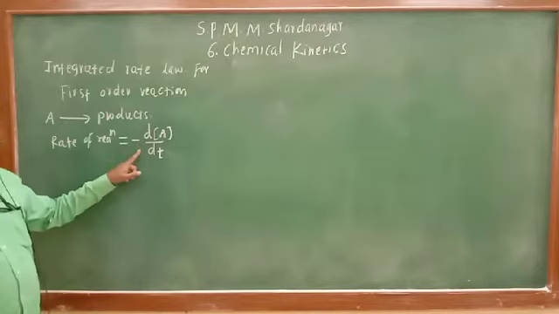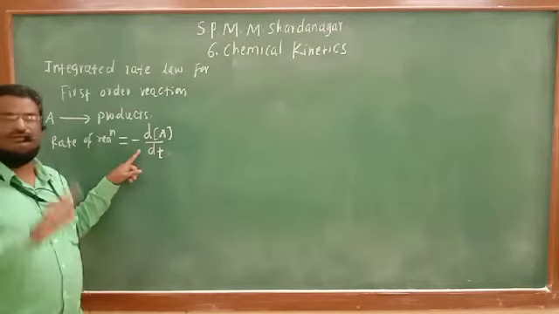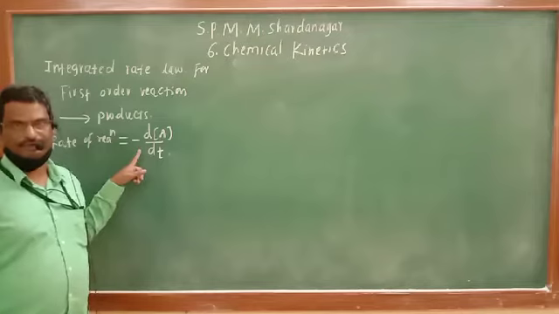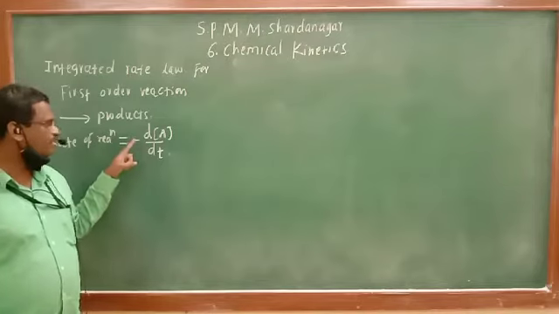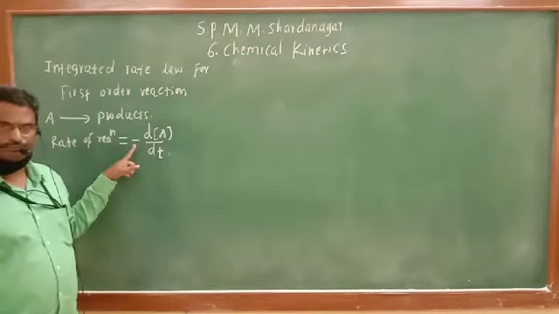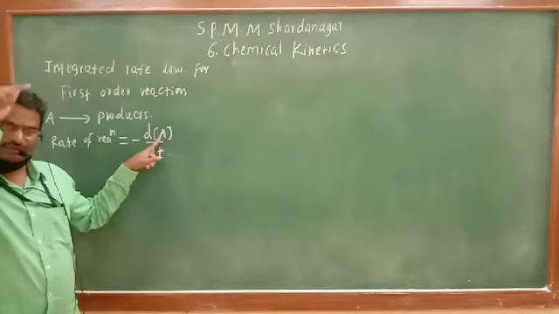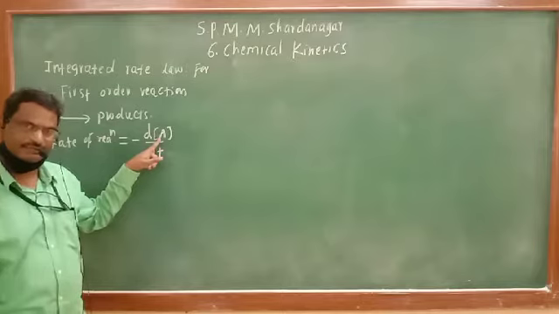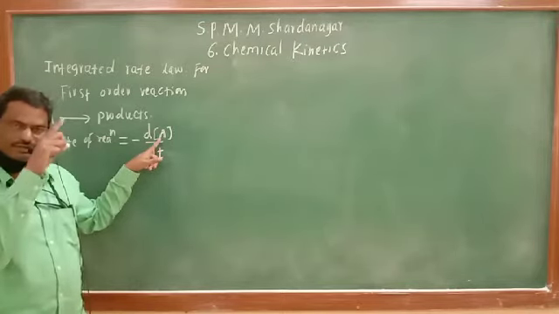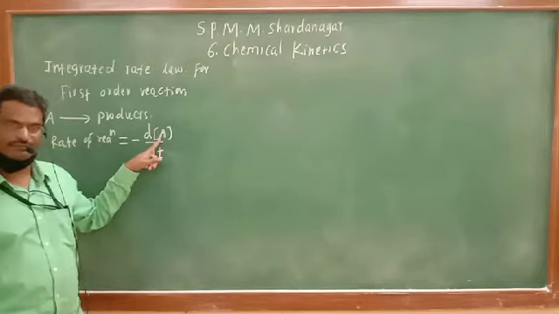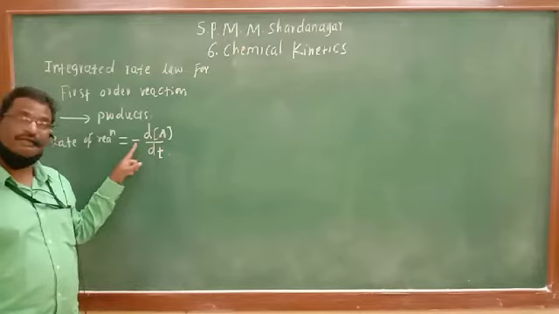This is what we studied in the first lecture of chemical kinetics. Why is the negative sign given? Because A is a reactant and the concentration of reactant decreases.